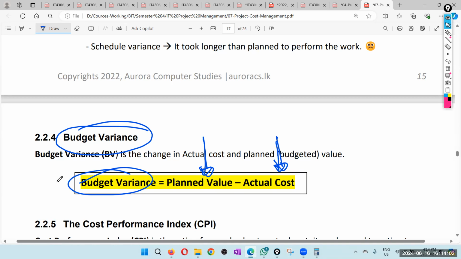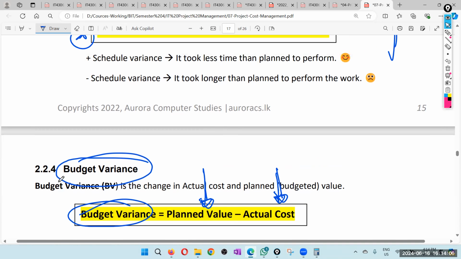So the same thing you can look at as ratios. Here positive is okay, negative is bad. Higher the positive value, better. Higher the negative value, things are not good. Either you can look at it as a variance or you can look at it as an index. Index means you look at it as a ratio or percentage of the ratio.